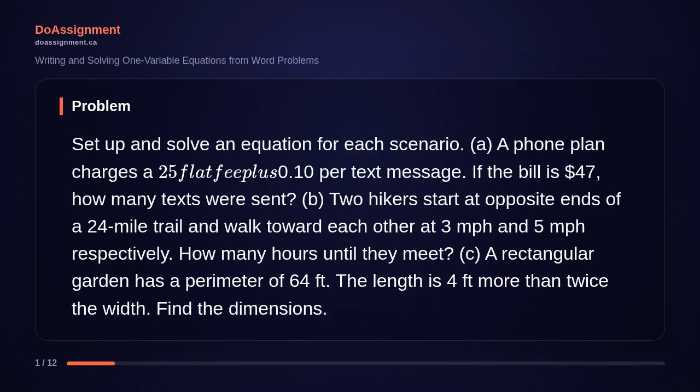Part C. A rectangular garden has a perimeter of 64 feet. The length is 4 feet more than twice the width. Find the dimensions. Now let's work through the solution step by step.